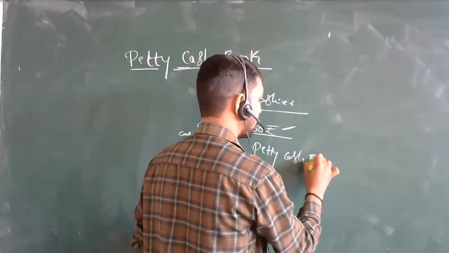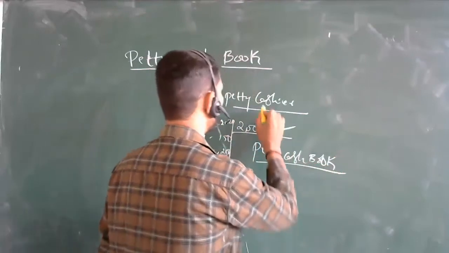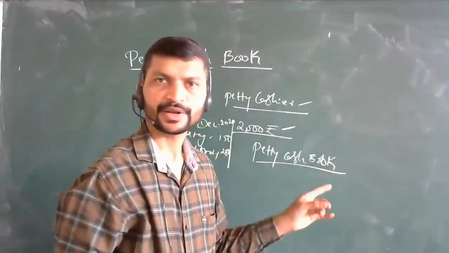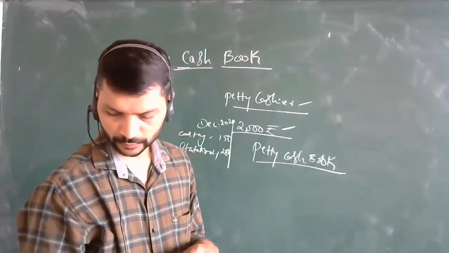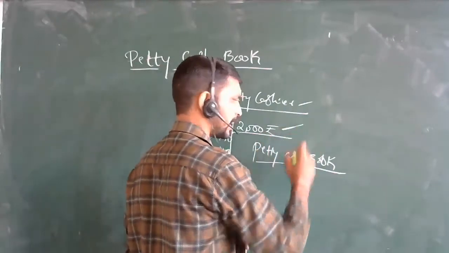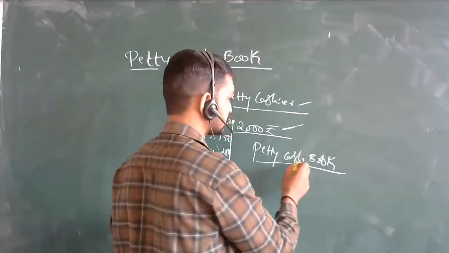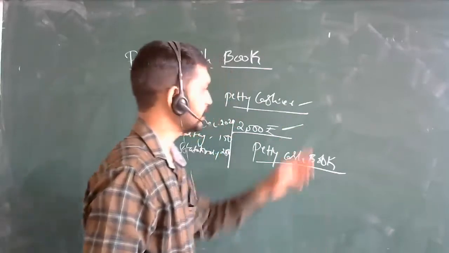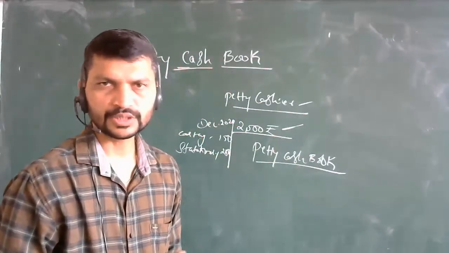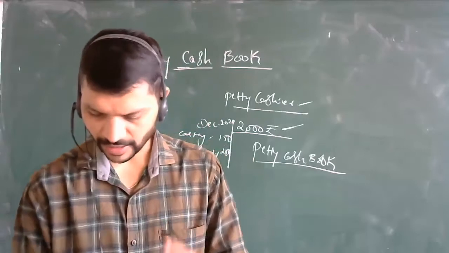Cash book. And who maintains this petty cash book? The petty cashier maintains this petty cash book. And further, whatever the information is there, once a month, on the first day of the month, you will be given the cash, and all the transactions will be seen by the petty cashier over here. So this is the important thing you need to know here. Then further, I will highlight the things.